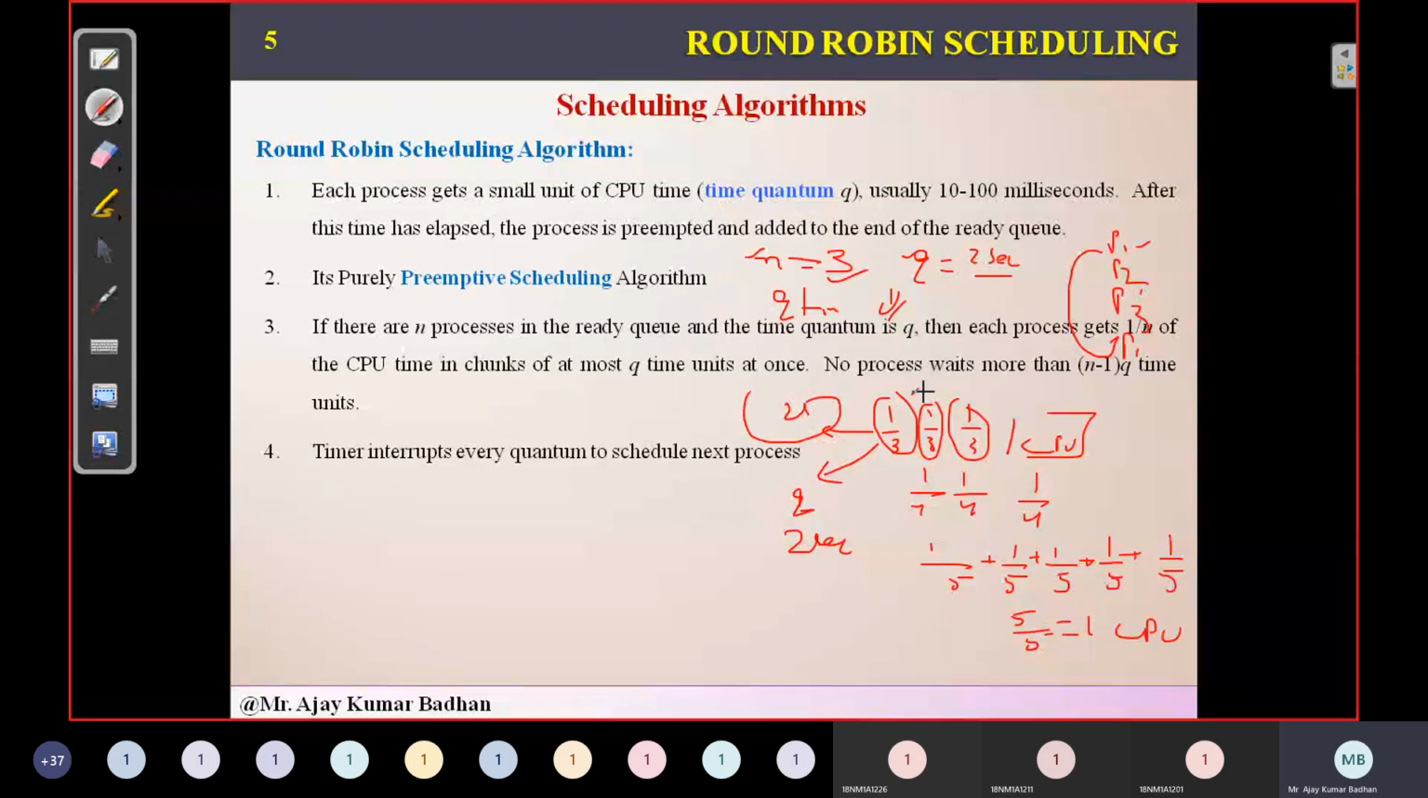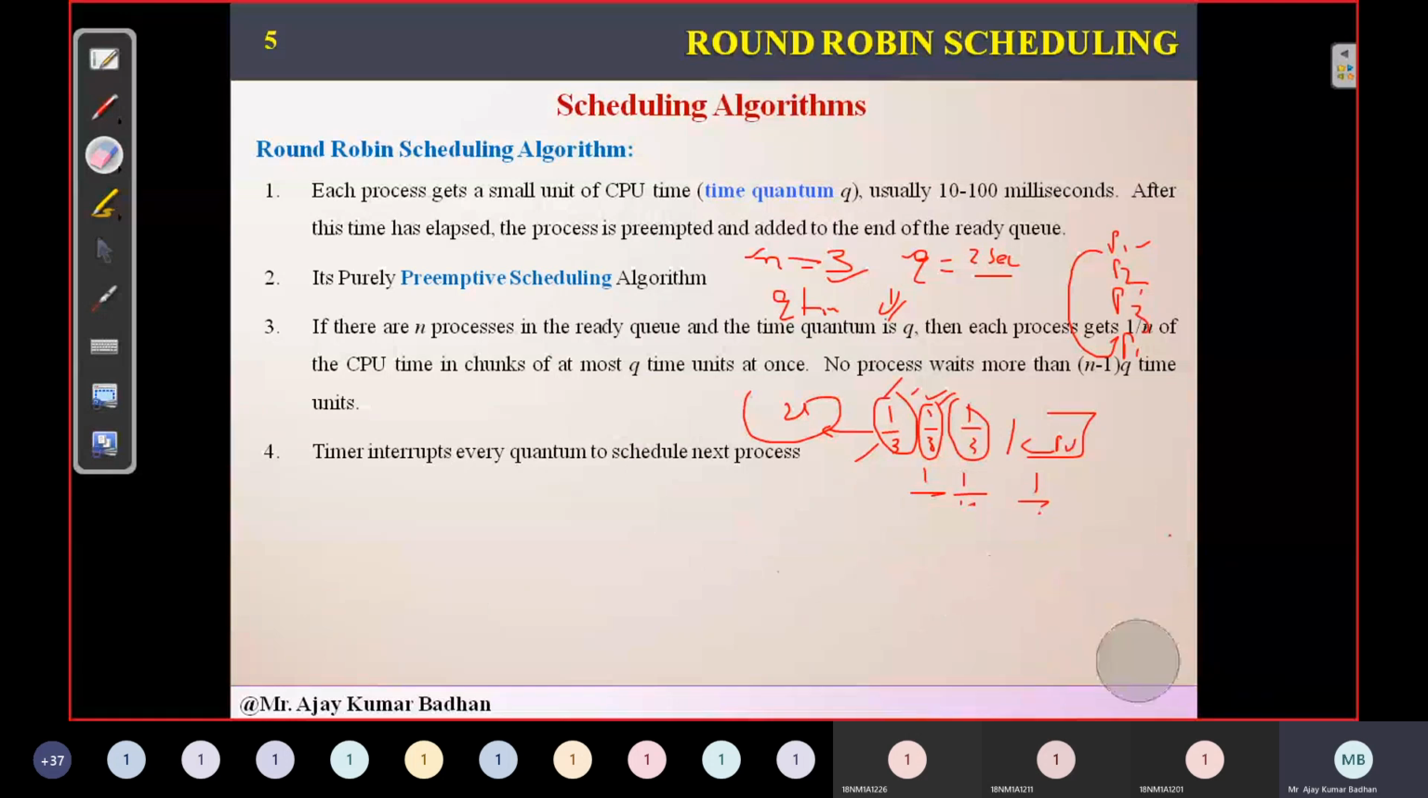Then how much time does this process have to wait? Now this process is executing. What about this other process? How much it has to wait is nothing but (n minus 1) into q time units. So 3 minus 1, that is 2, into the time slice we have given, 2, so 2 into 2 is 4. So every process will wait only for 4 seconds or milliseconds to get a chance to enter into the CPU. So you can see how little time that is.